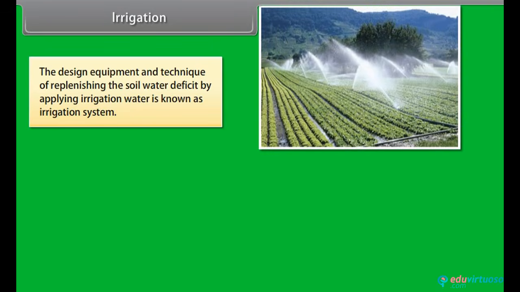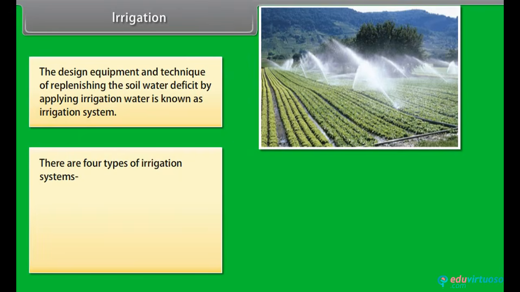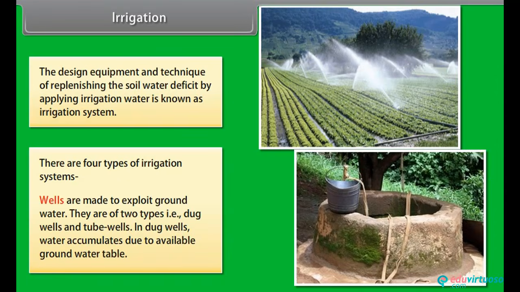The design, equipment, and technique of replenishing the soil water deficit by applying irrigation water is known as irrigation system. There are 4 types of irrigation systems. Wells are made to exploit groundwater. They are of 2 types, that is, dug wells and tube wells. In dug wells, water accumulates due to available groundwater table.